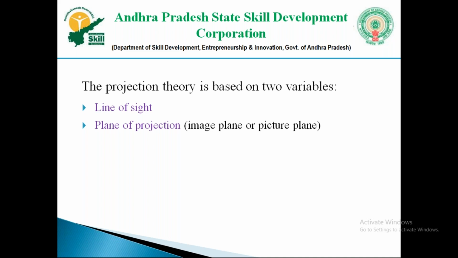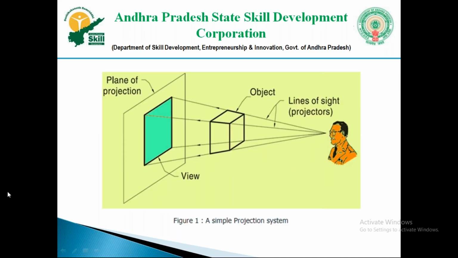In projection, there are two main variables. One is the line of sight. Another is the plane of projection. Here is an observer, and here is a square object. The shadow which falls on the projection plane is called a projection, and the projection is called a view.